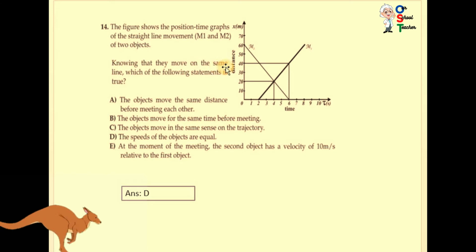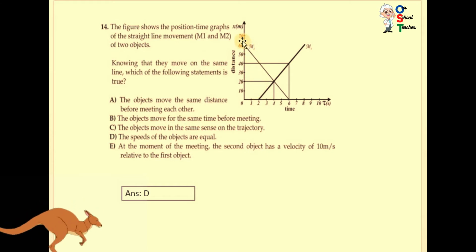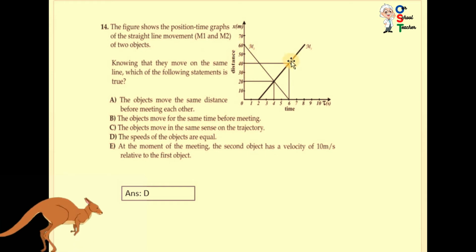Knowing that they move on the same line, which of the following statements is true? The objects move the same distance before meeting each other. No, you can see not the same distance. M2 starts at 2 seconds, and the distance for m2 is 60, and for m1 is 0, so it is incorrect.